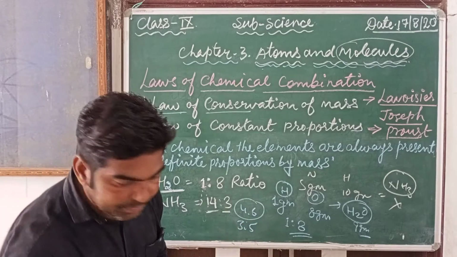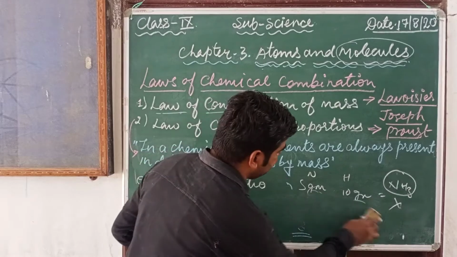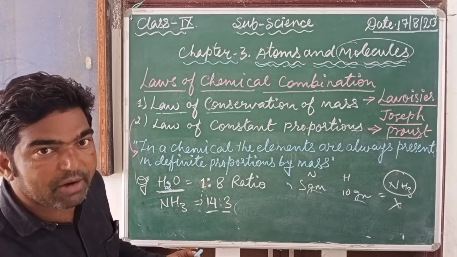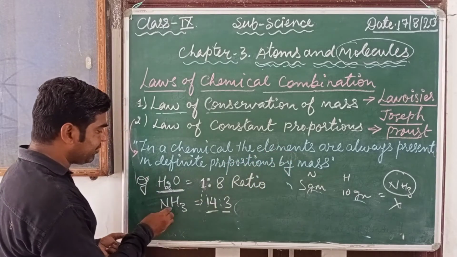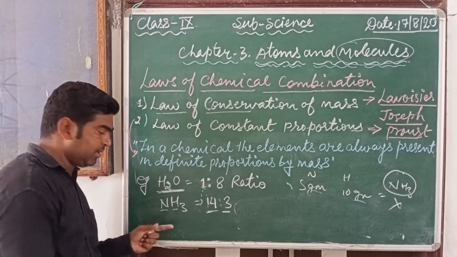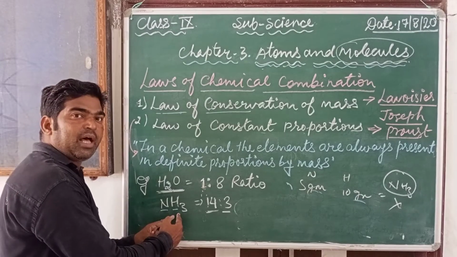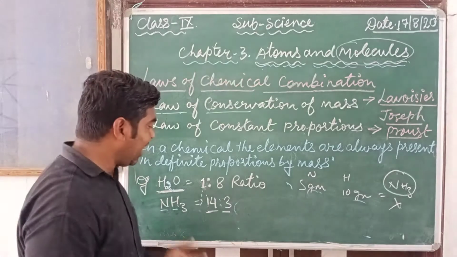Another example, the second example, is ammonia. Ammonia is also a compound which is formed by the combination of two elements, nitrogen and hydrogen. So by the combination of nitrogen and hydrogen, it forms ammonia.